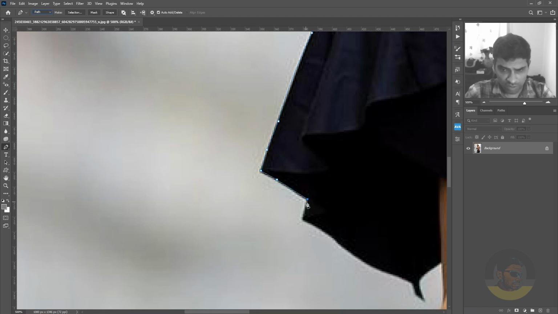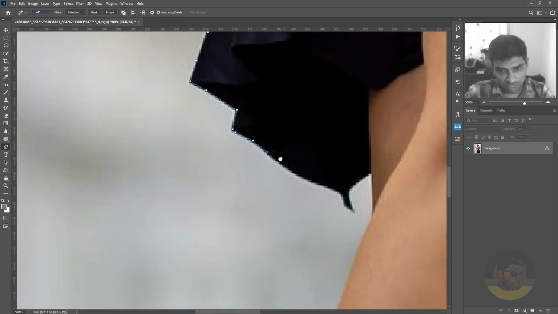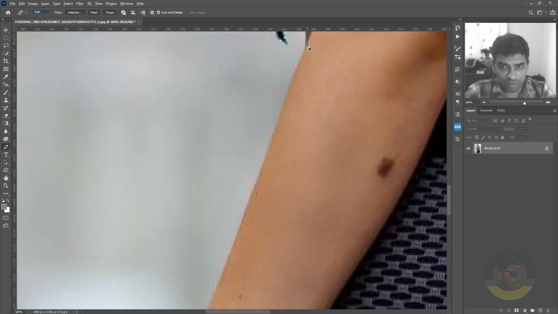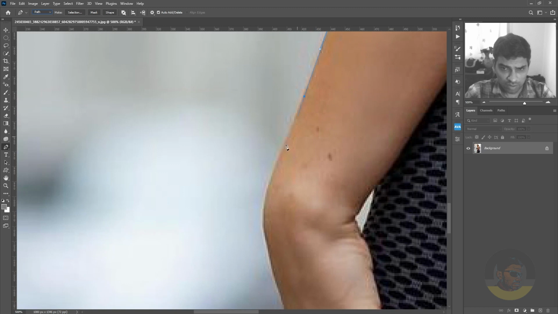This time I'm not using the Alt key because there aren't any more round objects to be selected, but I would recommend using the Alt key as much as you can, so you will get used to it. Create a plus point here and adjust the path accordingly. Now create a big curve here like this. Hold down the Alt key because of this curve selection here.